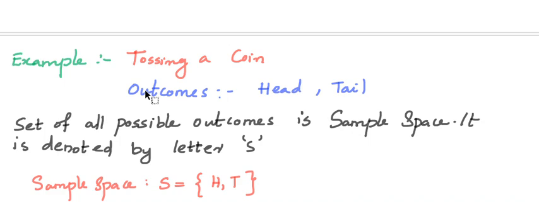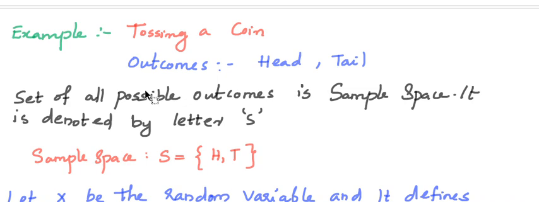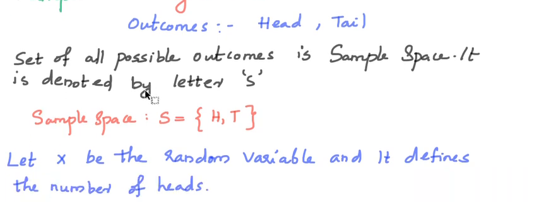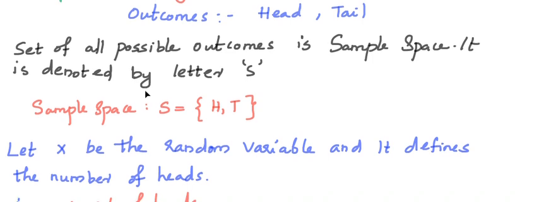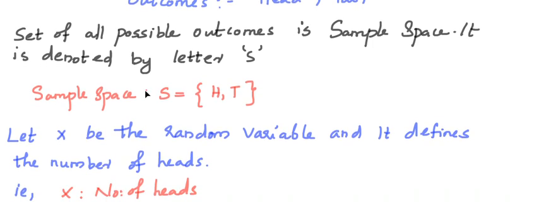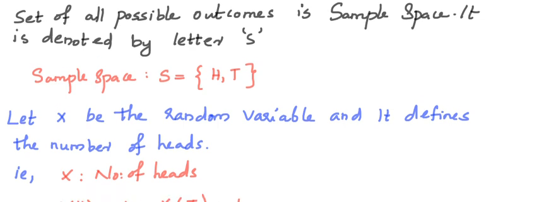And we can define a random variable. Let X be the random variable, the number of heads. So this is our sample space. Here the outcomes are H and T. Now we denote the random variable X as number of heads. Now X(H), what is X(H)?